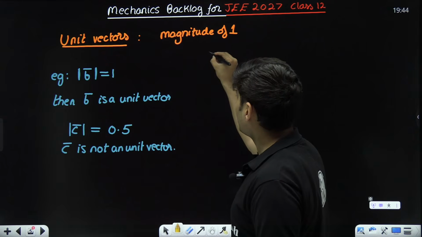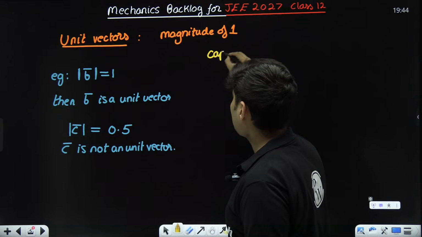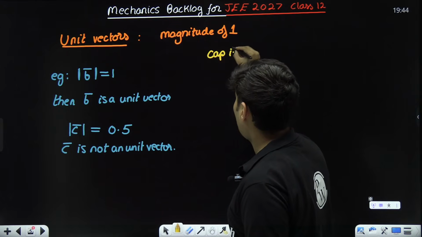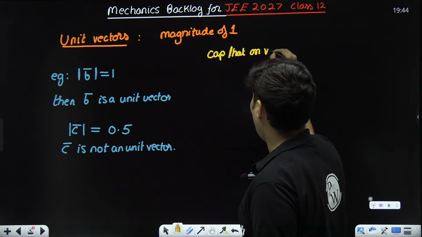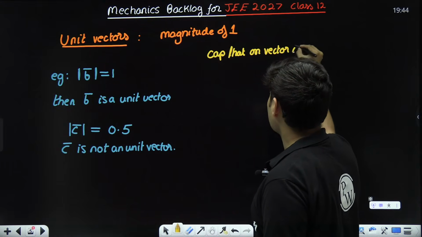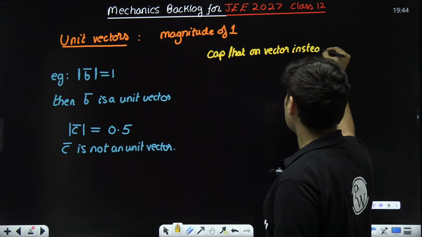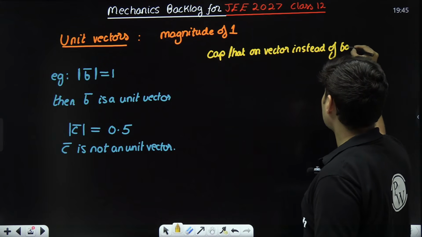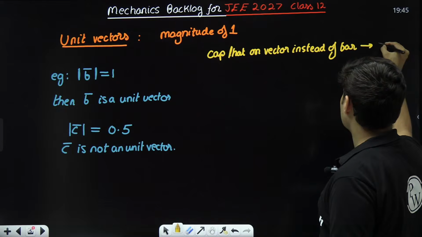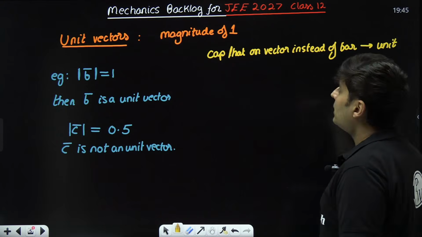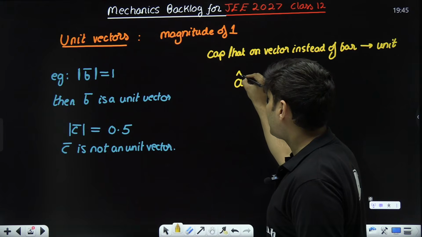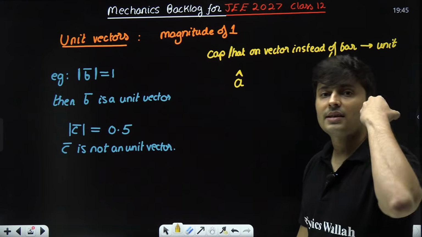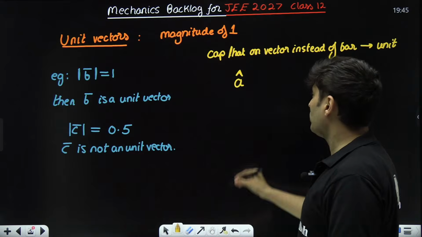So if you put a cap, or a hat, whatever you want to call it, on the vector instead of a bar, that represents that it is a unit vector. Meaning, for example, if I say a cap, it is understood it has to be a unit vector.